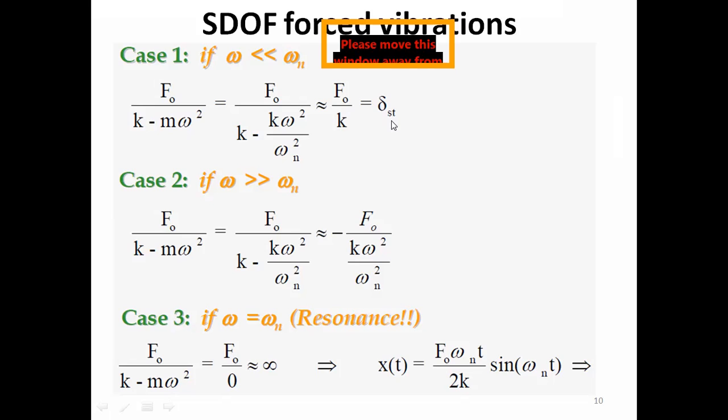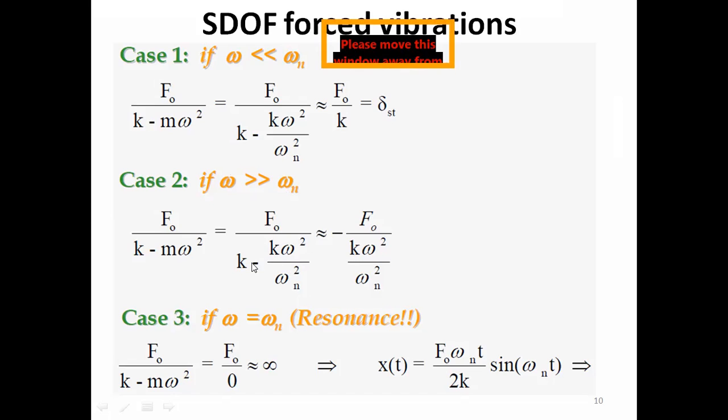Within 1 second you would just do the calculation and you have to tell him that this would be the amplitude in this case. Second case, if omega, the frequency of excitation, is too large than the natural frequency of the system. So now in this case, let's say this quantity is too large in comparison to this quantity. So this quantity would be dominant, meaning that this quantity would be too large.